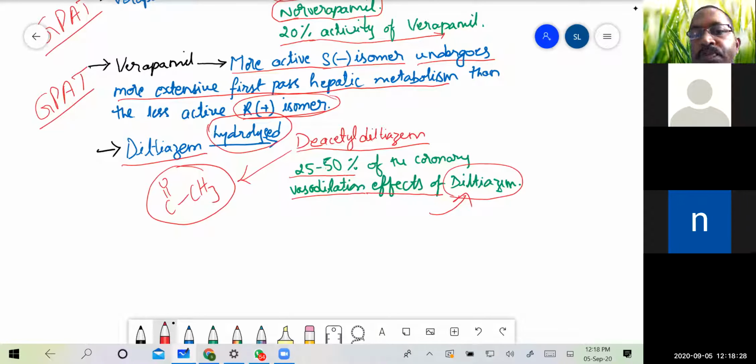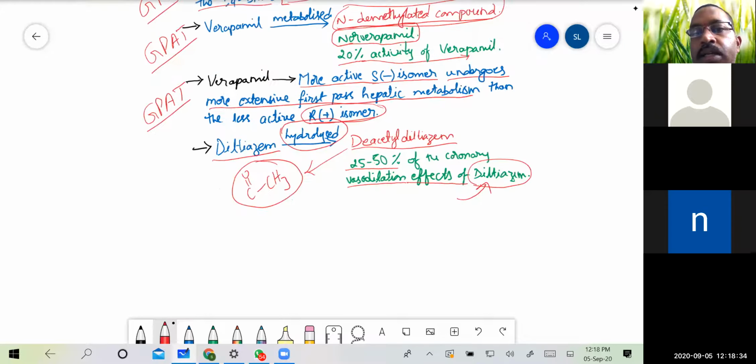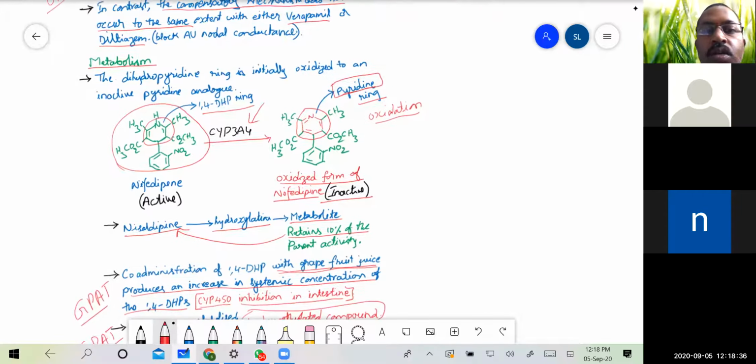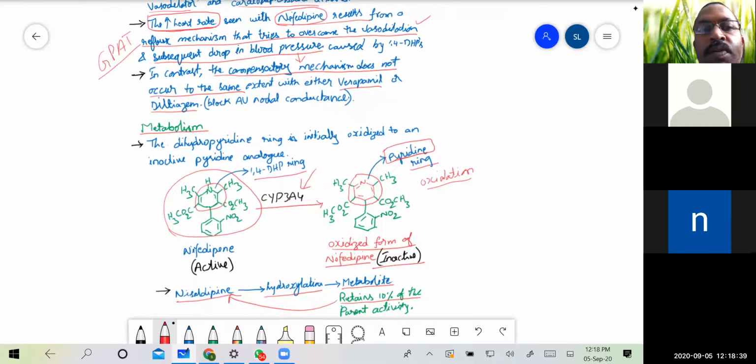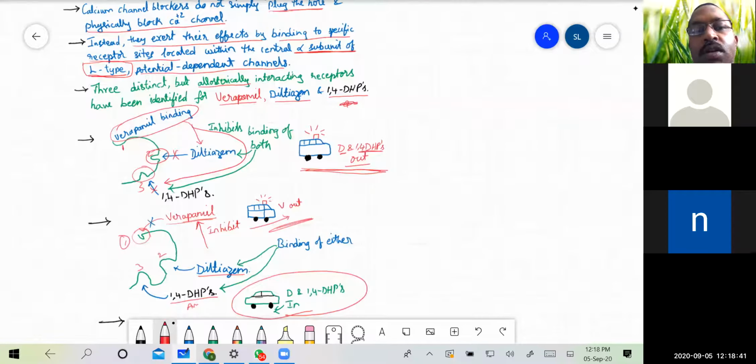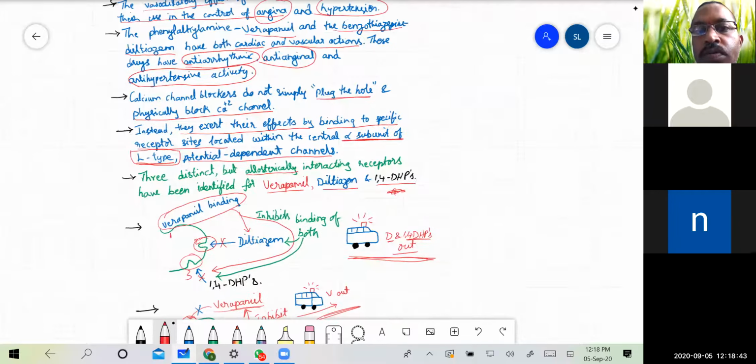Okay, so this is the metabolism of calcium channel blockers as well as the mechanism of action of calcium channel blockers. So we will end here.